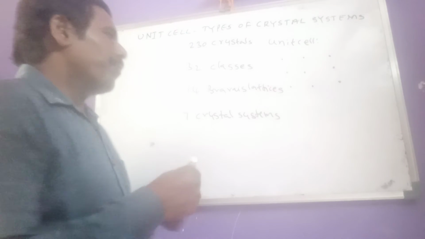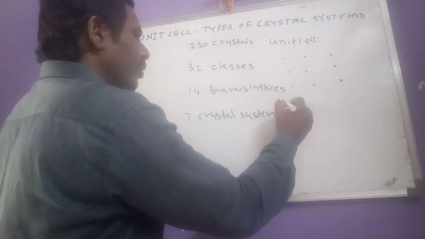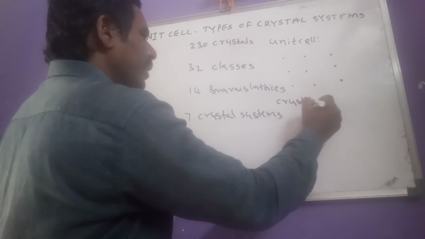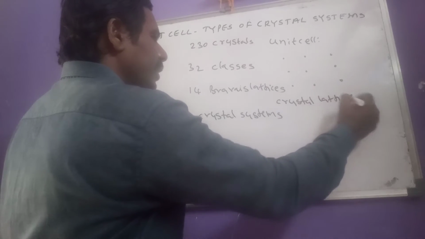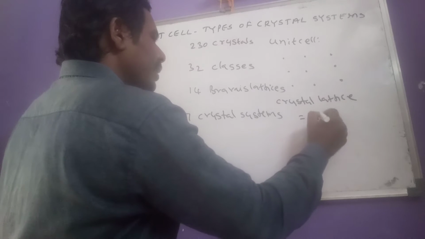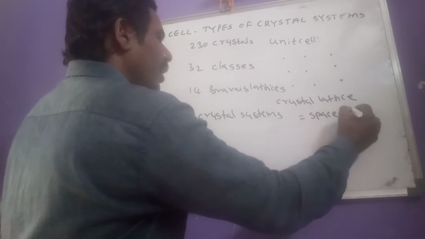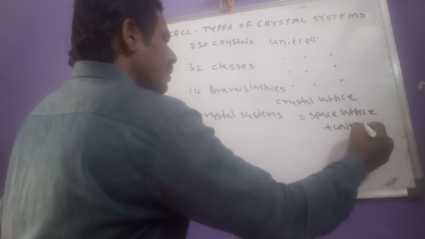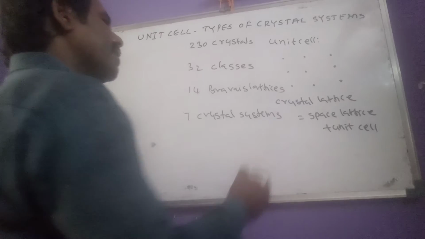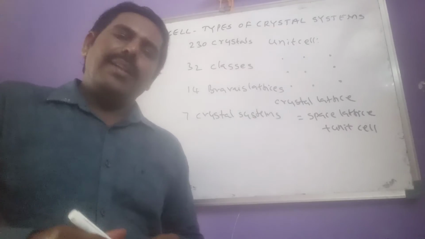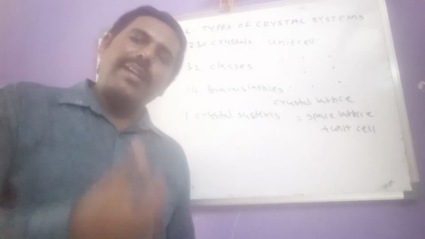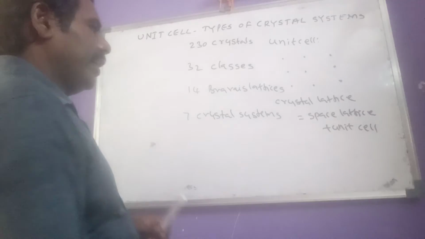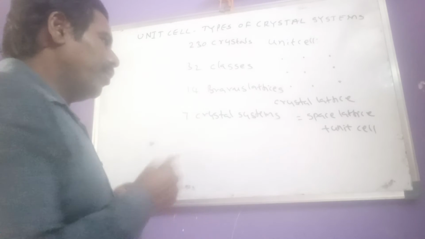Very simple. Crystal structure or crystal lattice equals space lattice when occupied with unit cells; that complete structure is said to be the crystal lattice. So how can we generalize that? Don't worry, I will give a general example.